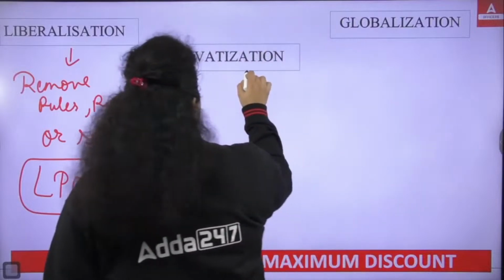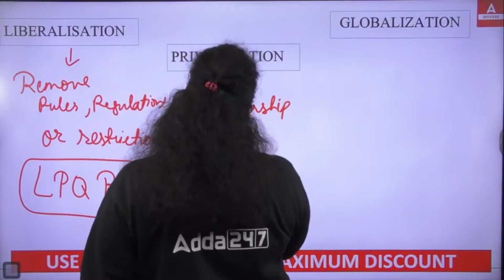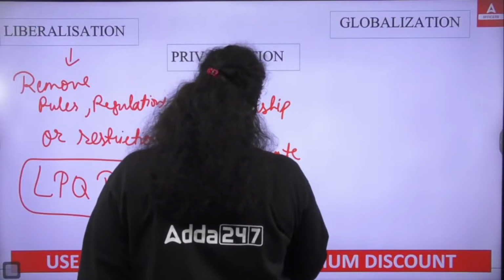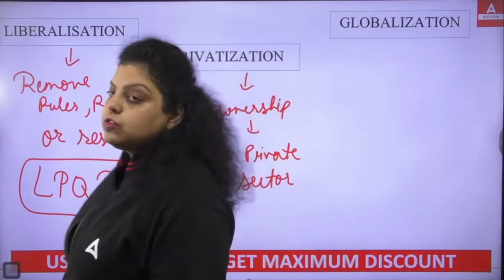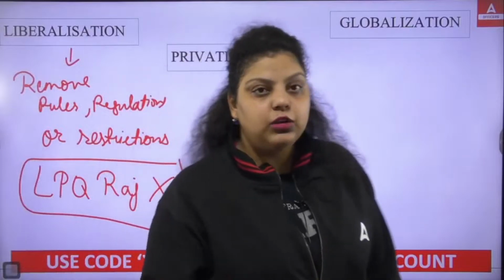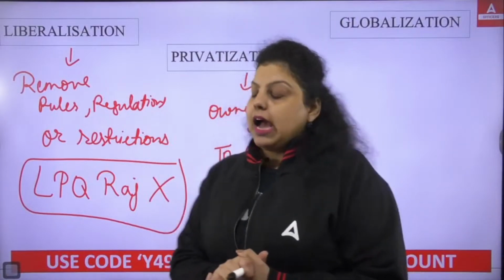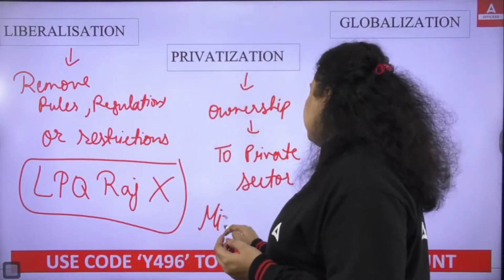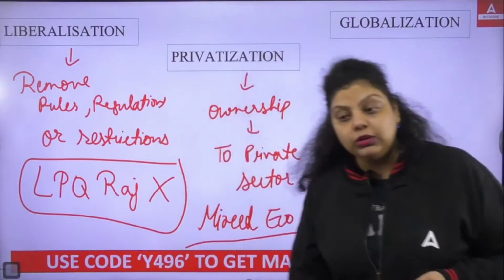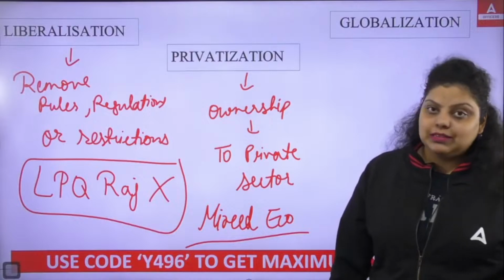Now, privatization means transferring the ownership or the management to the private sector. From where? From the government sector. It means the government's share, the government's management, the government's ownership of a particular sector has been given to the private sector, the private industrialists. And that's where India became a mixed economy. Because of privatization, India became a mixed economy, because now the government and the private sector both work in the country. They both are eligible to take the major economic decisions in the country.